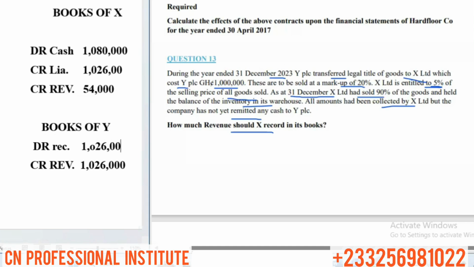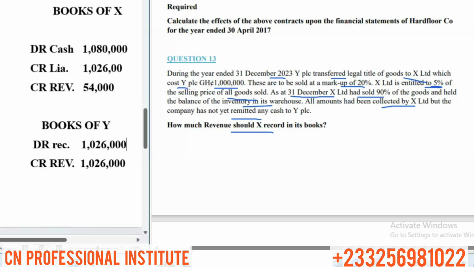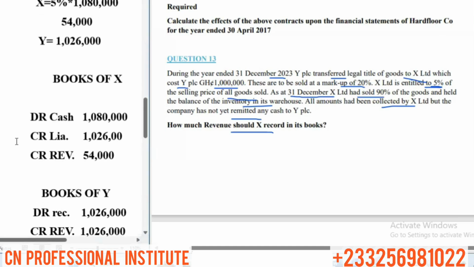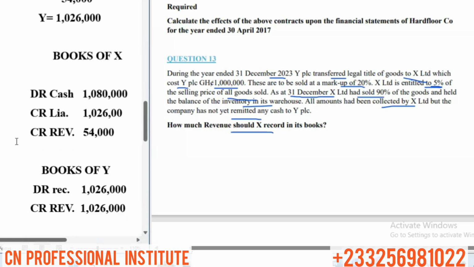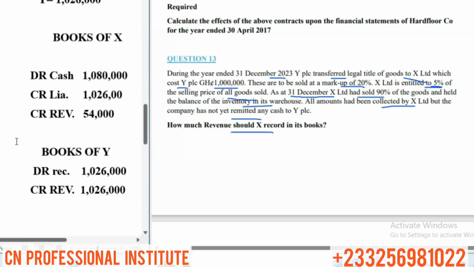1,026,000. So he'll be expecting this money from X, receivable from X. So this is how Y's book will look. Y will credit his revenue immediately the goods are sold with 1,026,000, and then debit receivables of 1,026,000. This is what happens when the goods are sold and X is yet to remit to Y.